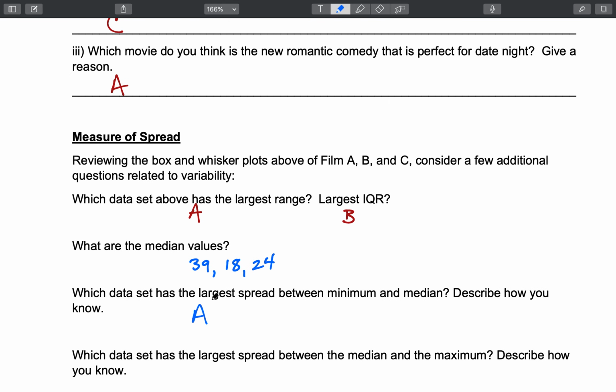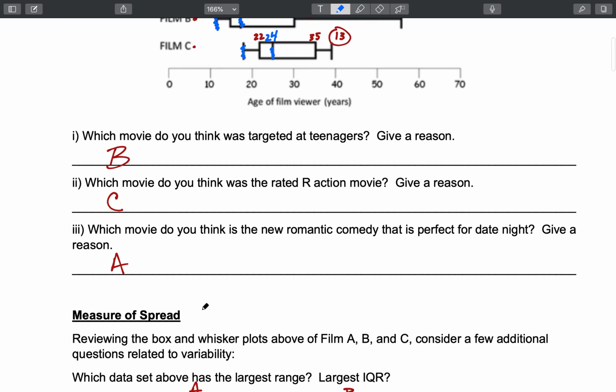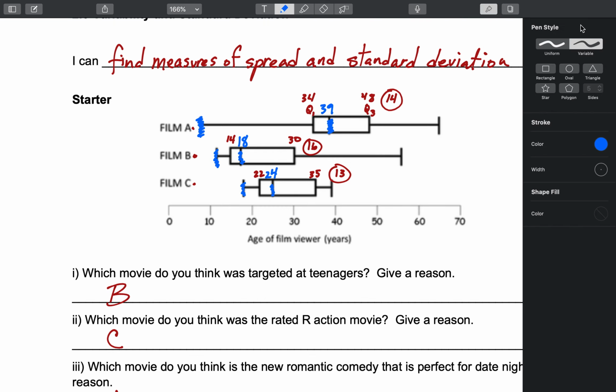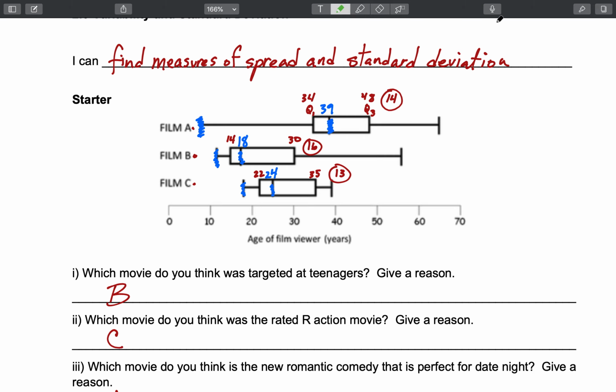Which data set has the largest spread between the median and the maximum? Okay, we're starting to get crowded again, so let me pick a different color. Between the median, which would be this circle, and the maximum, which would be the farthest right, I'm trying to find which one of these three is the farthest apart between these two lines.